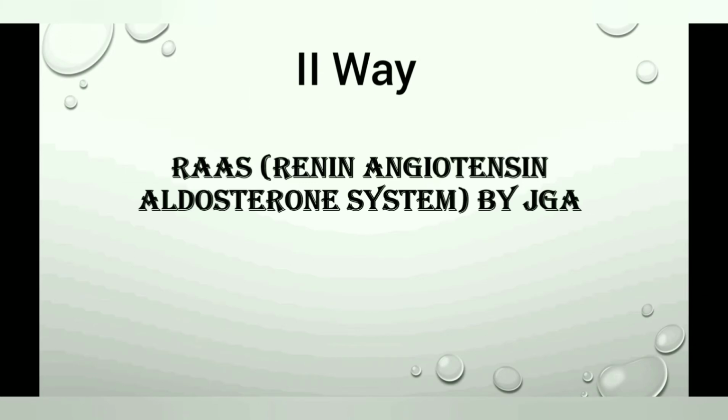Now let's see the second way, that is RAAS, renin angiotensin aldosterone system by JGA, that is juxtaglomerular apparatus.